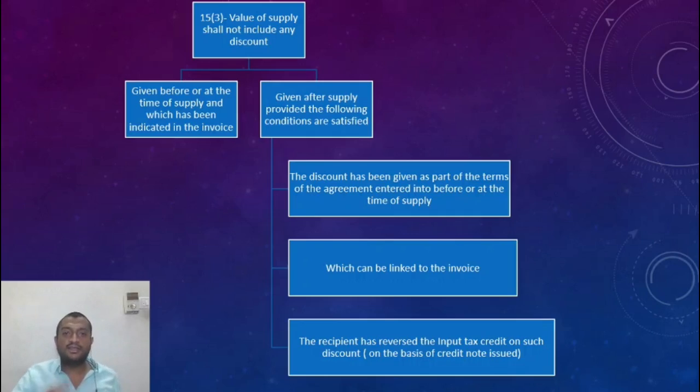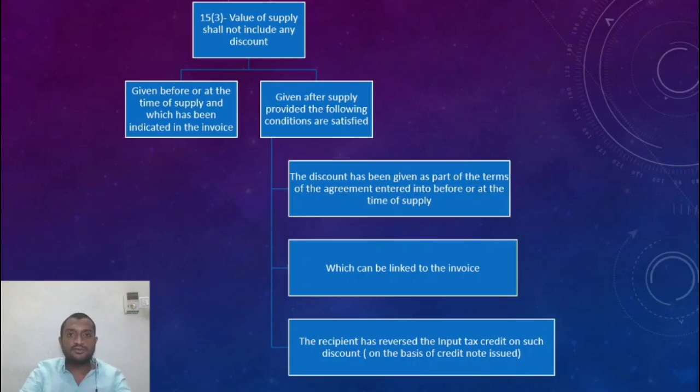Alright. So finally, what are the 3 conditions to be satisfied? The discount has to be as part of, at least something has to be there, which is in relation to the time of supply or before. So there has to be at least some kind of terms or agreement which relates to the time of supply or before that. Alright, it could be clearly related to the invoice. It can be linked to the invoice, the discount. The other person has reversed the credit. So these 3 conditions, if these are satisfied, then even after supply, if I give a discount, it can be excluded from the value of supply.